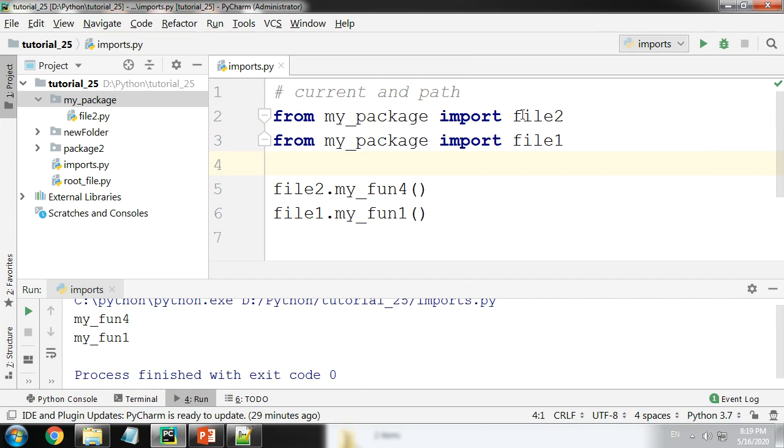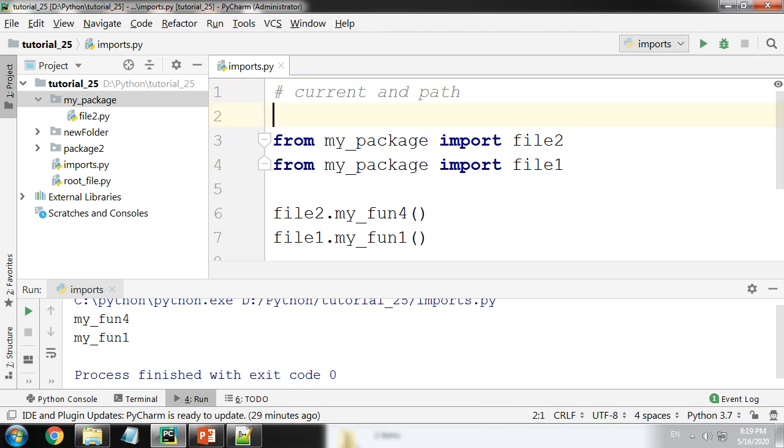Okay, files not from one folder. So this particular my package is not specific to a folder or to a path.